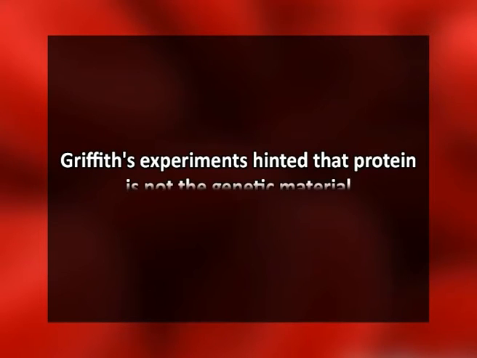Griffith cultured S cells from the dead mice. Since the dividing bacteria produced encapsulated daughter cells, he concluded that this newly acquired trait was inheritable. This phenomenon is now called transformation. What was the chemical nature of transforming agent? Griffith was unable to answer this question, but other scientists continued the search. Griffith's experiment hinted that protein is not a genetic material. He denatured protein, yet it did not destroy the transforming ability of the genetic material in the heat-killed S cells.